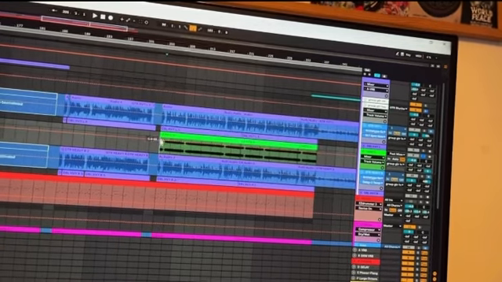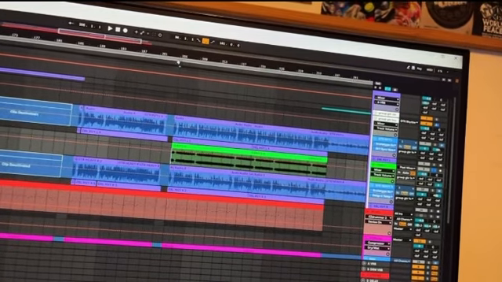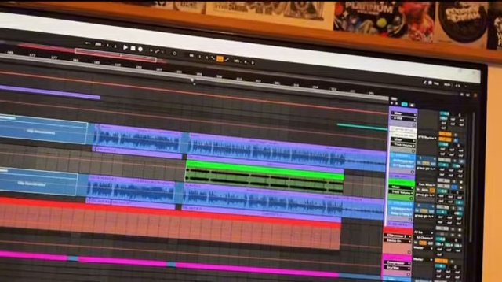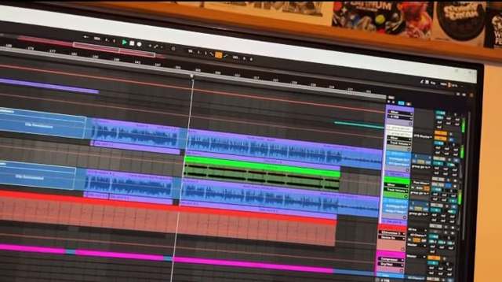Lastly, we have a lead guitar line which comes in the very final chorus of the song just to really boost the energy and open it up. That sounds like this.